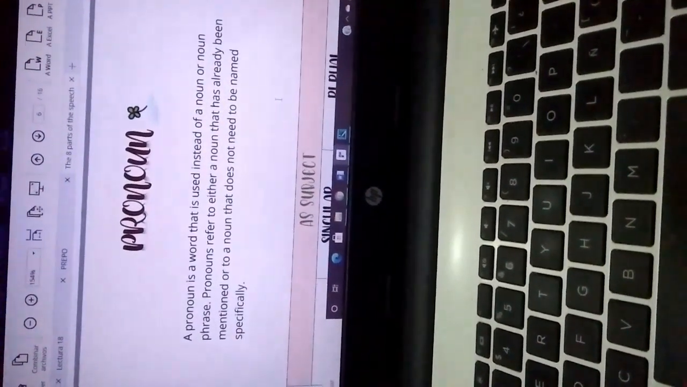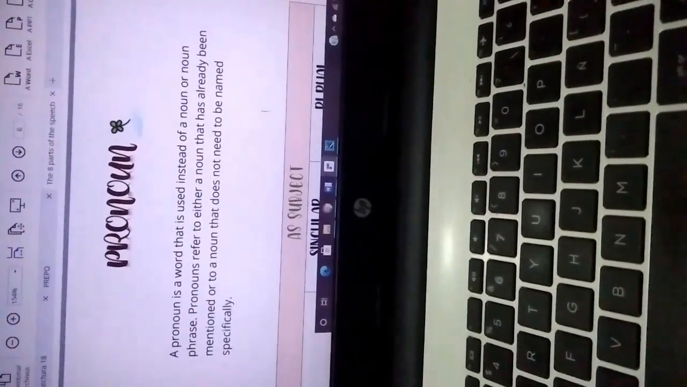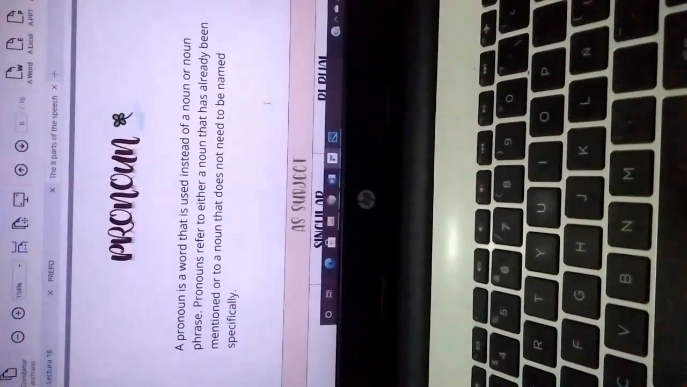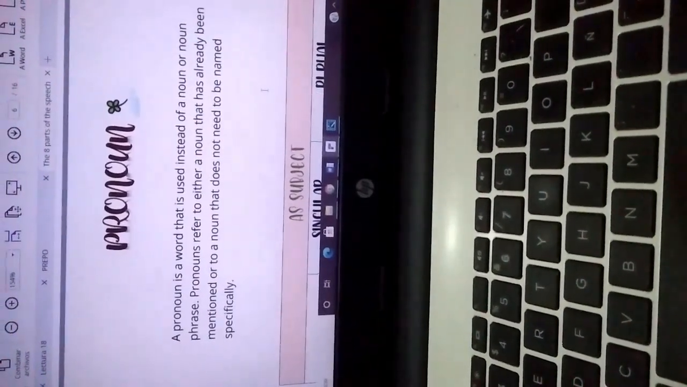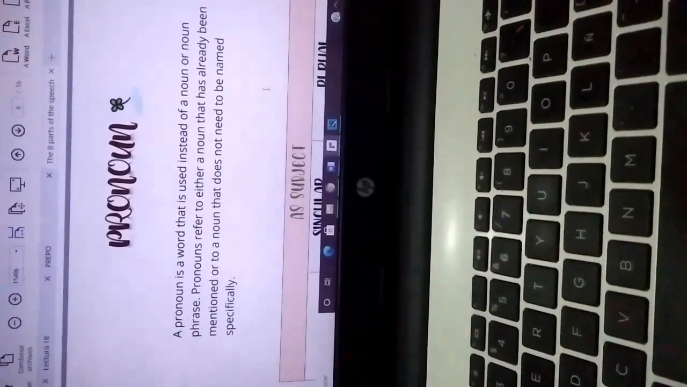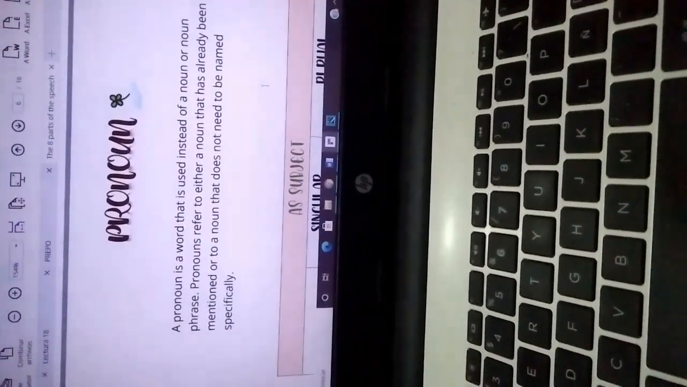Another part of speech is the pronoun. A pronoun is a word that is used instead of a noun or noun phrase. Pronouns refer to either a noun that has already been mentioned or to a noun that does not need to be named specifically.